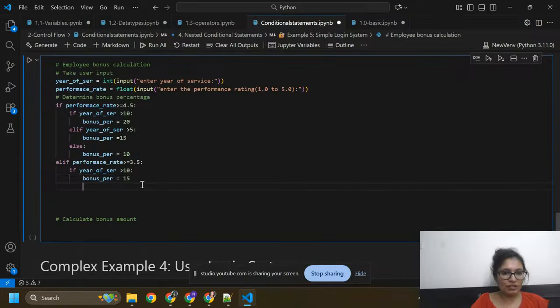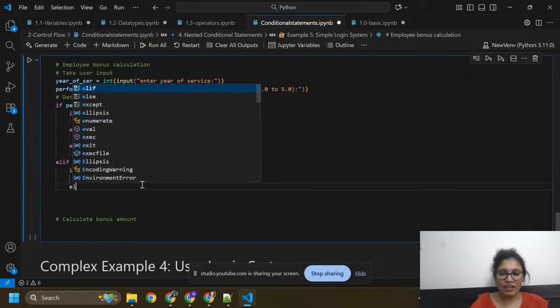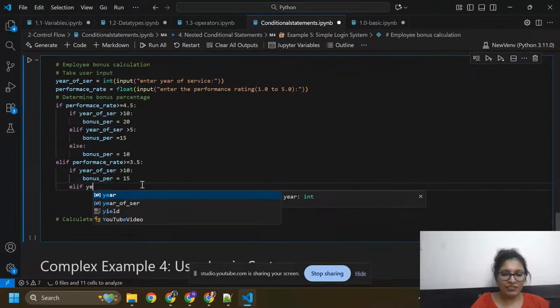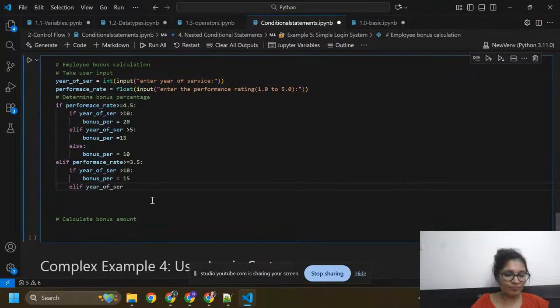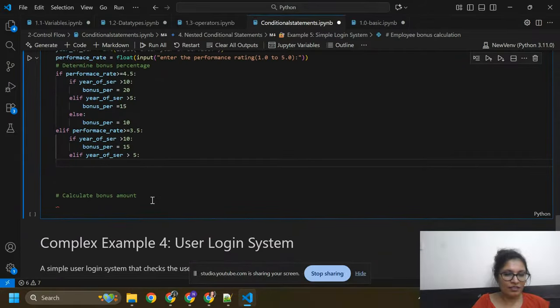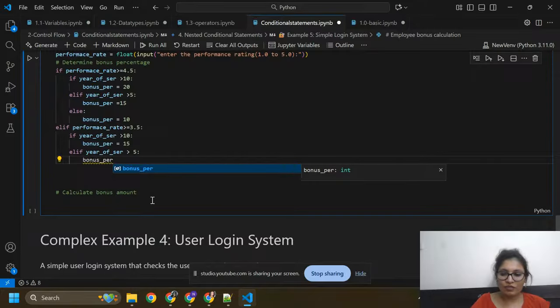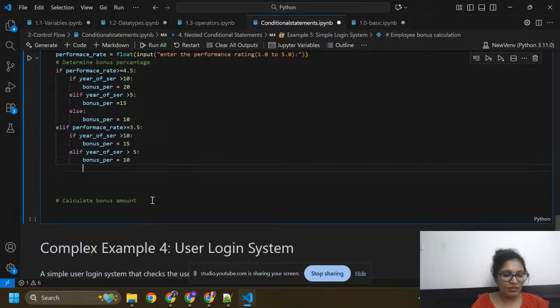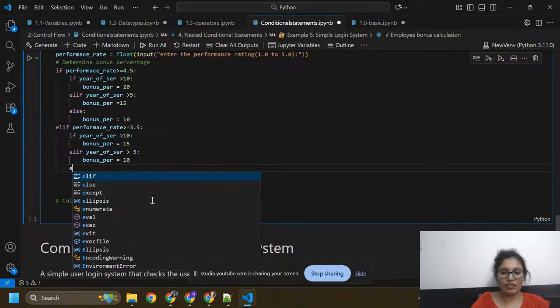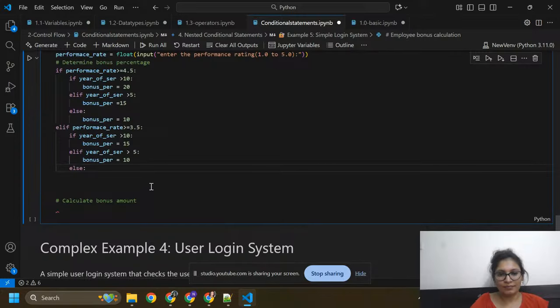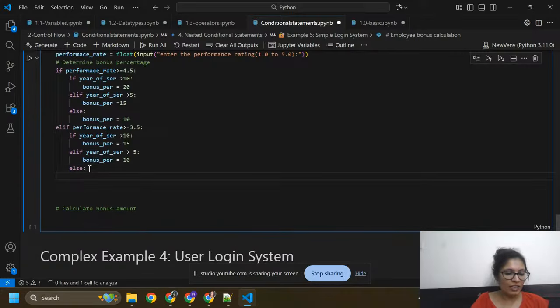Okay, so here I'm going to write another condition inside this. If year of service is greater than 5, then you get bonus percentage equals to 10. Otherwise, if these conditions are not true, then we will need to execute this else block.